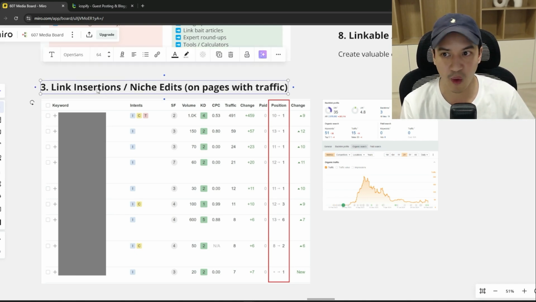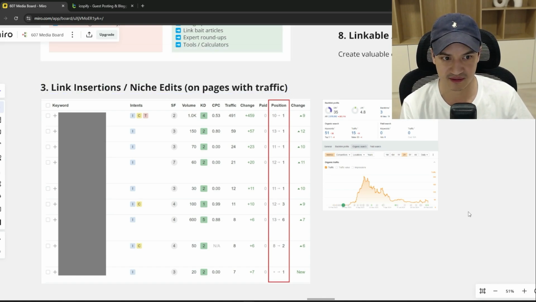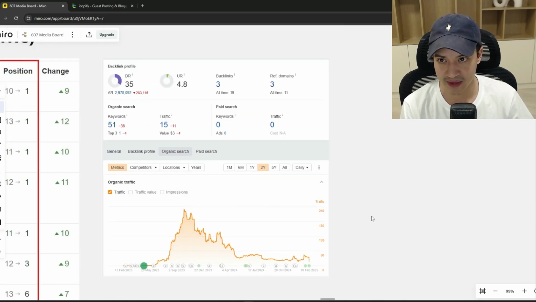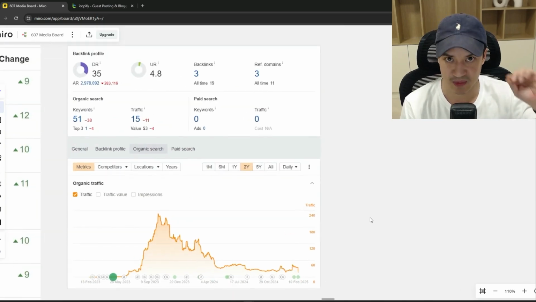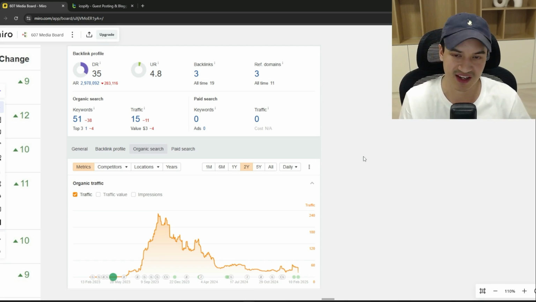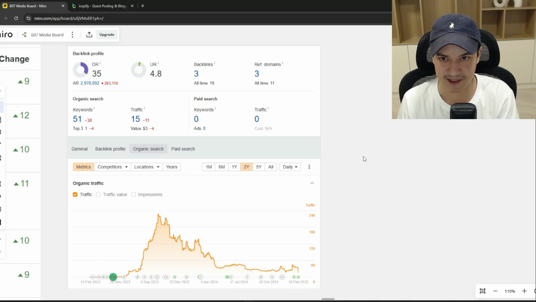But we also built one link insertion on a page with traffic, right? This is how that link insertion actually looked. This isn't the stats of the domain. This is the stats of that specific page, right? That specific page has traffic. Even if it's really small right now, like 15, it's still better than zero. Most backlinks are going to be on pages with zero traffic. Like if you build a guest post, it's a brand new page, so it's going to start with zero traffic, right?